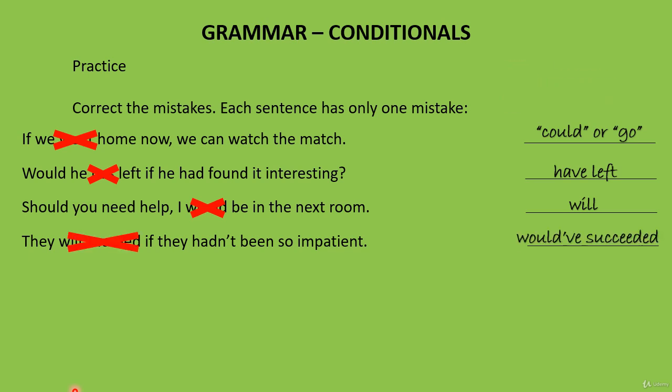They would have succeeded if they hadn't been so impatient. If you thought maybe it's first conditional, that would have been wrong because they are saying these people are impatient, that's their character. So this is a hypothetical. Therefore, first conditional wouldn't be possible. It's third conditional because it's a hypothetical past.